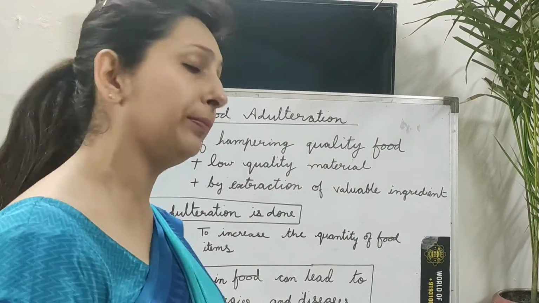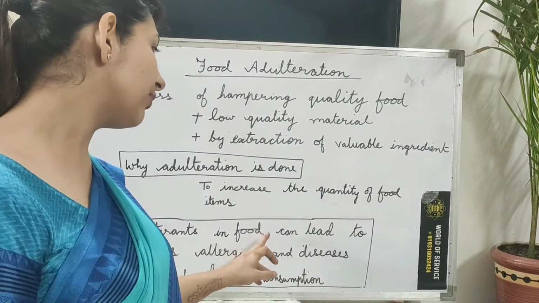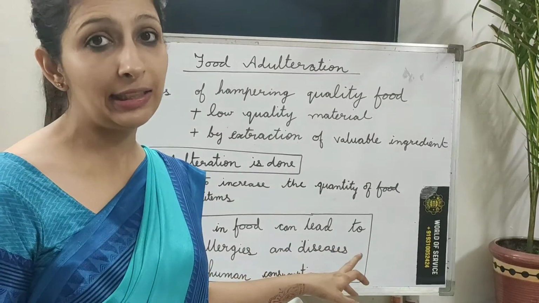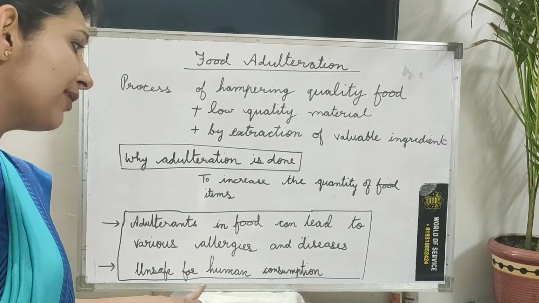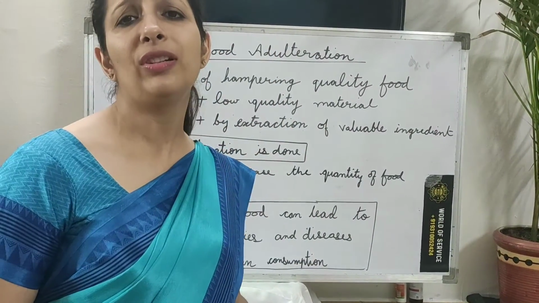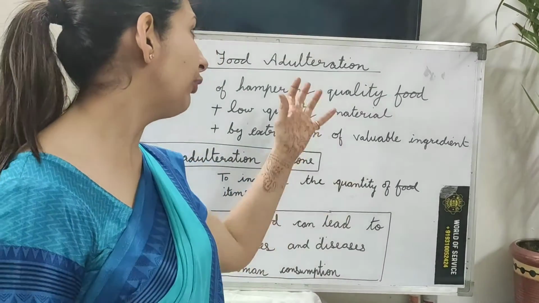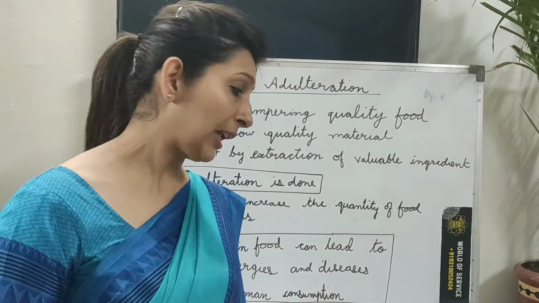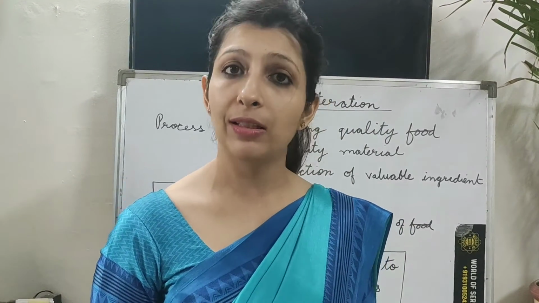Now, is food adulteration dangerous or risky? Yes, it is very dangerous because adulteration in food can lead to various allergies and diseases. So many diseases are caused because of adulteration, and it is very unsafe for human consumption. The reason is nowadays nothing is pure, children. Whatever food item you pick up, nothing is pure. So that is why food adulteration is very dangerous. We should stop it. And anybody who is doing food adulteration, if he is caught, he is liable to go to jail. Okay, it is because food adulteration is illegal, and he should be seriously fined.